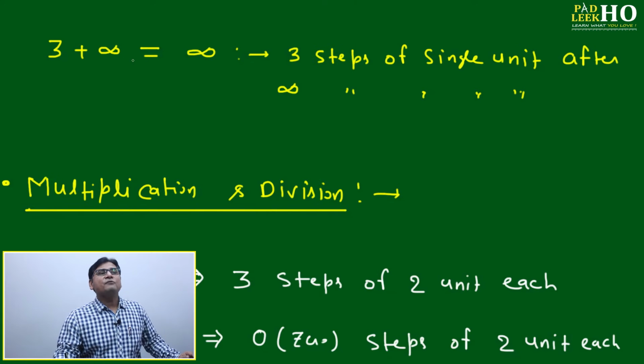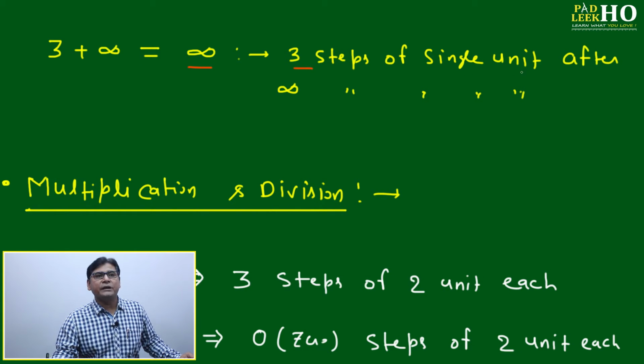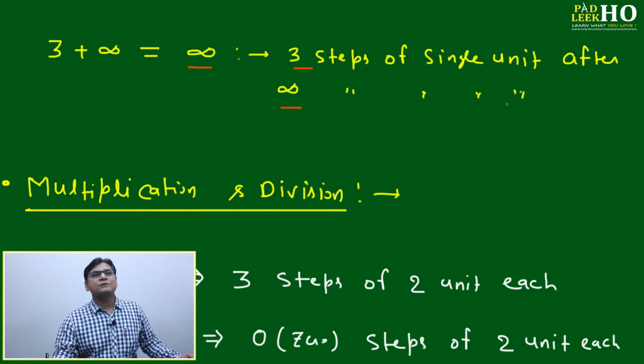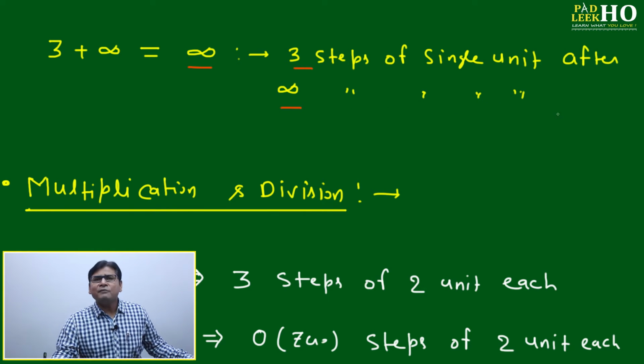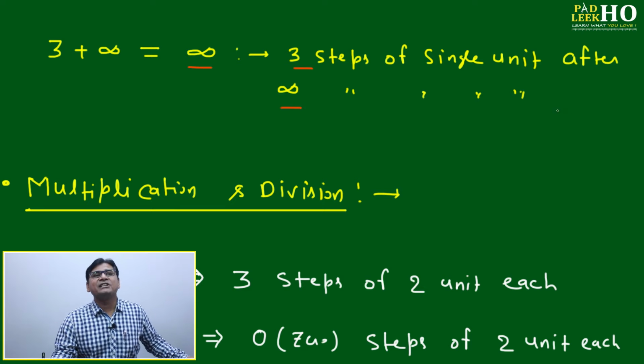Now if 3 plus infinity, it is infinity. The meaning is 3 steps of a single unit after infinite steps of a single unit. If you are taking infinite steps of a single unit, what result will come? Infinite only, because it is not defined how many steps you are taking.